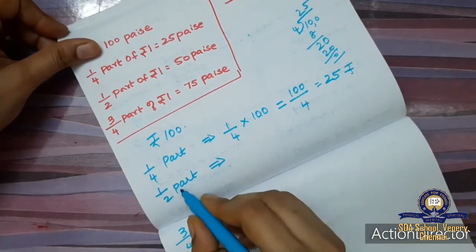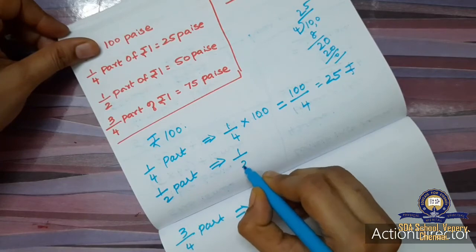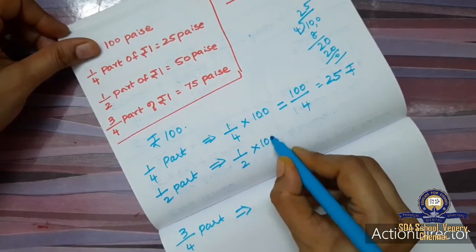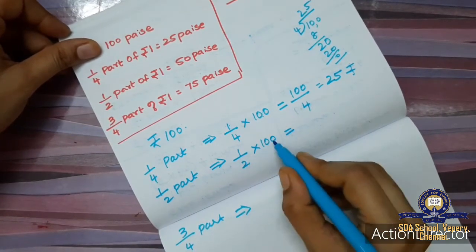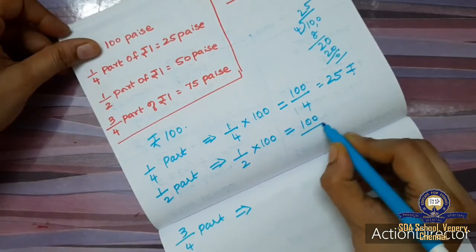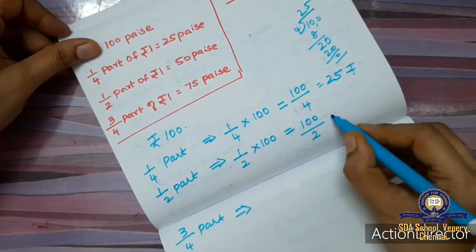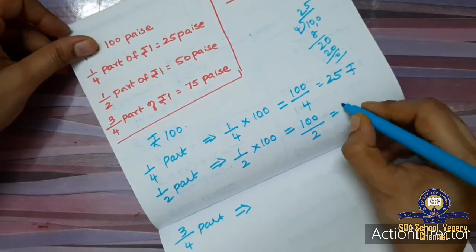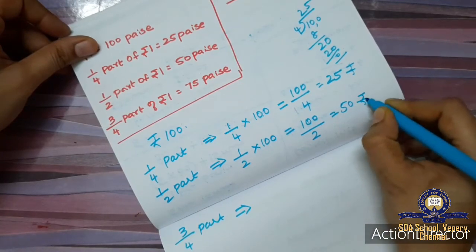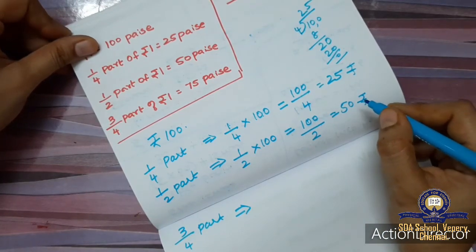Okay, and 1 by 2 part means 1 by 2 into 100. So 1 into 100, 100 by 2. So 2 tables 100 is 50. So 50 rupees. So half part of 100 is 50 rupees.